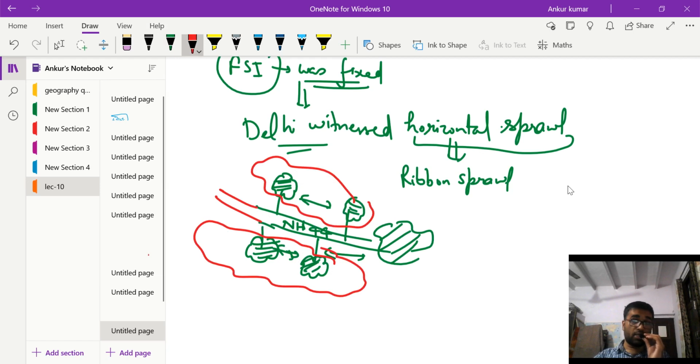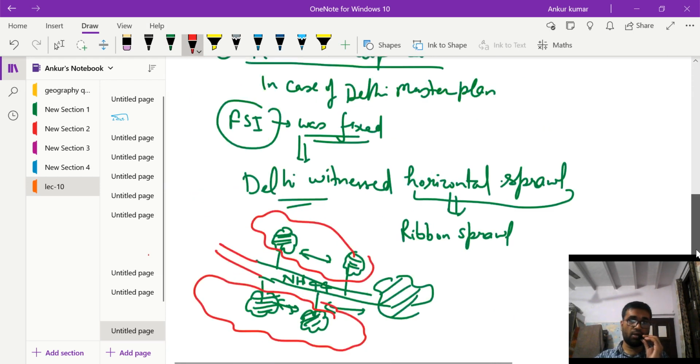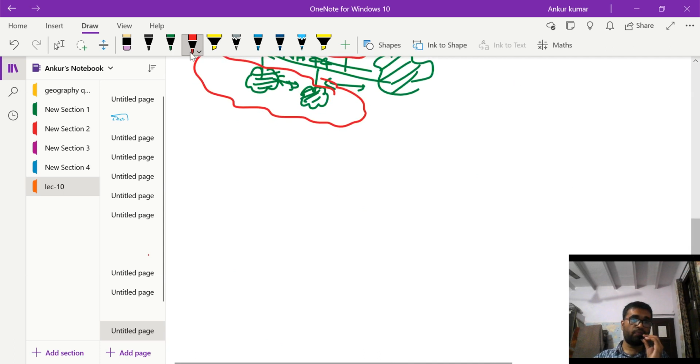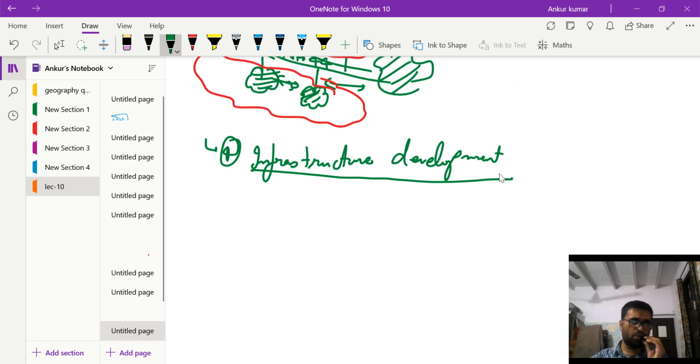Okay, so this is the second reason that we saw, the factors that are leading to such land use changes. Number one is the population increase, second one is the development and the master plans that we are adopting. The fourth factor is the infrastructure development. Although this is part of the previous heading only, a separate heading can also be made: the infrastructure development.